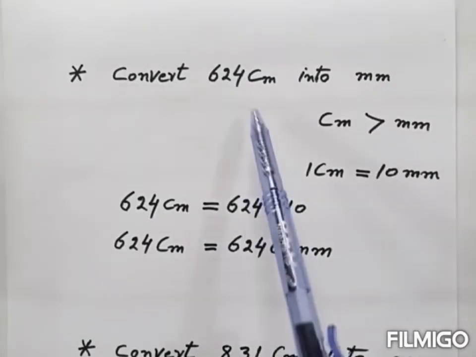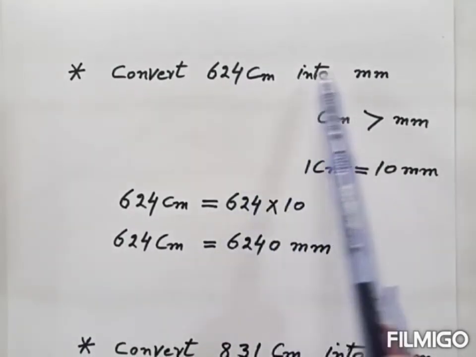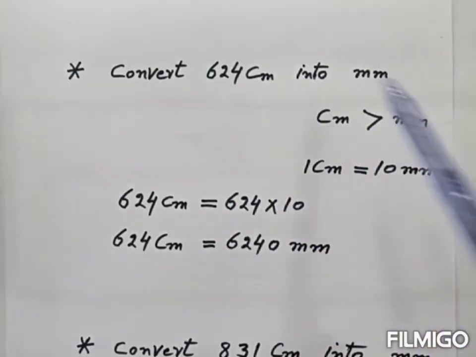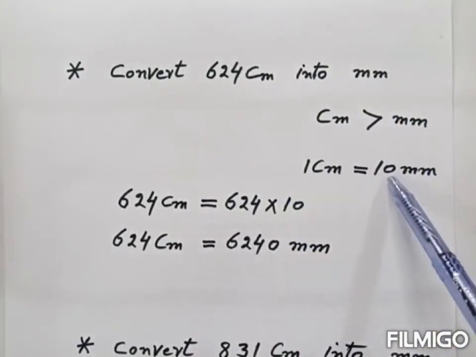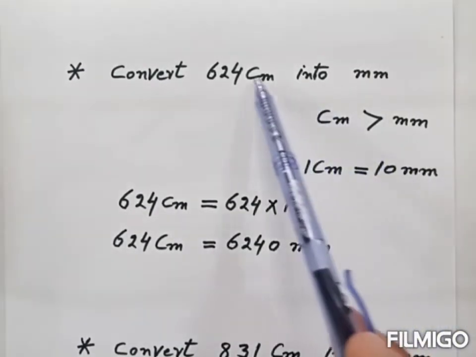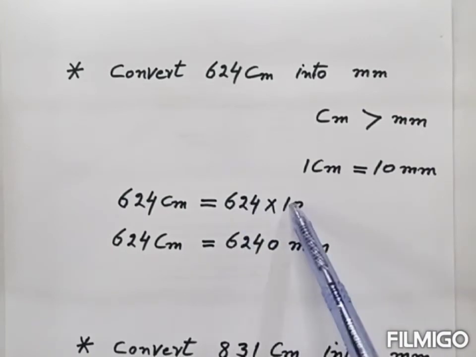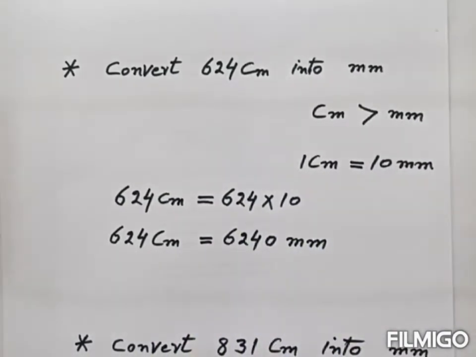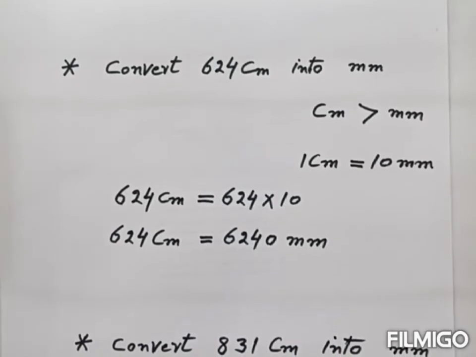So here we convert this much centimeters into millimeter. So again we convert big unit into small unit. So we multiply this number with 10 because 1 centimeter is equal to 10 millimeter. So we get this. So this much centimeter is equal to this much millimeter. Now we take another example.